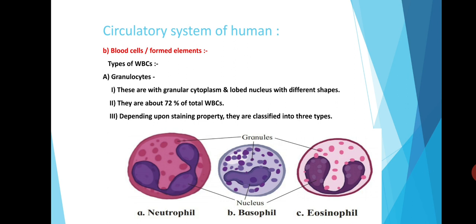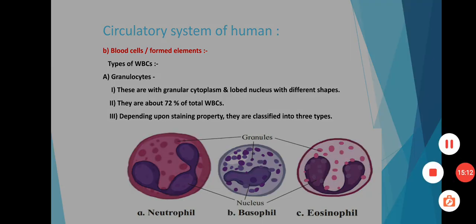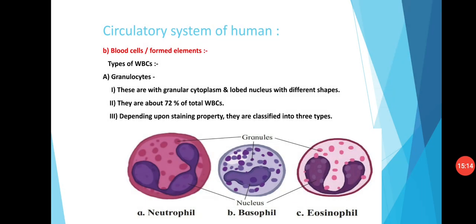So the first type of WBC is granulocytes. These cells have granular cytoplasm and lobed nucleus with different shapes. They are about 72% of total WBCs. Depending upon the staining properties, these granulocytes are again classified into three types: neutrophil, basophil and eosinophil.